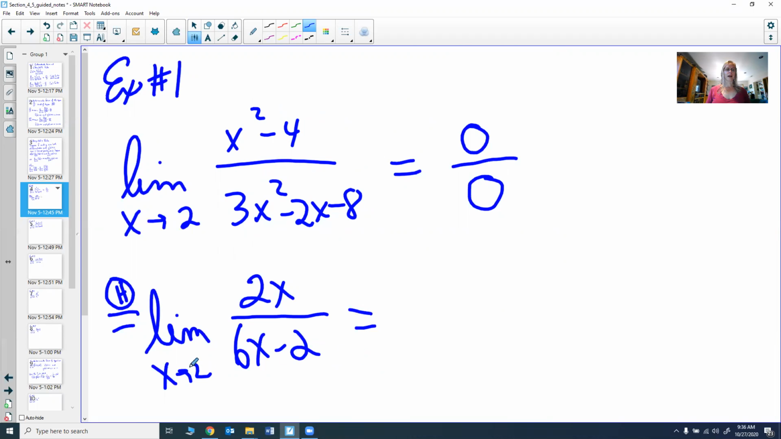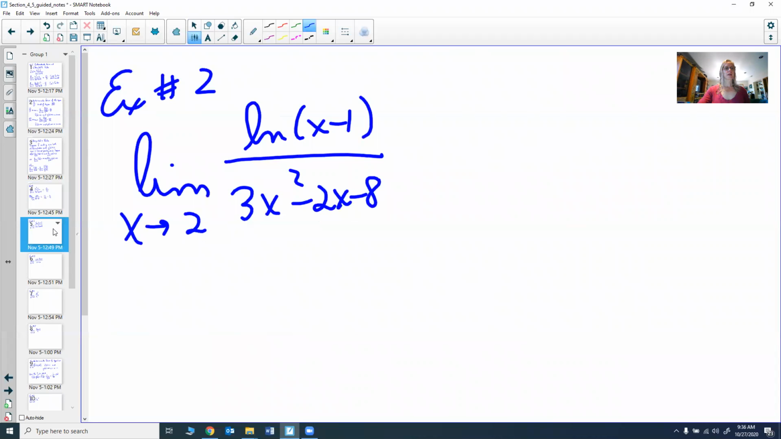Now we're going to take the limit of this. We're going to find the limit as x goes to 2 of 2x over 6x minus 2. Put the 2 in, you get 4 in the top. Put 2 in the bottom, you get 6 times 2, which is 12, minus 2 is 10. So we get 4 over 10 or 2 over 5. And that happens to be our limit. Notice it's not 1, it's not 0, it's 2/5. If you looked at the graph of this, you would see it was heading towards 2/5.